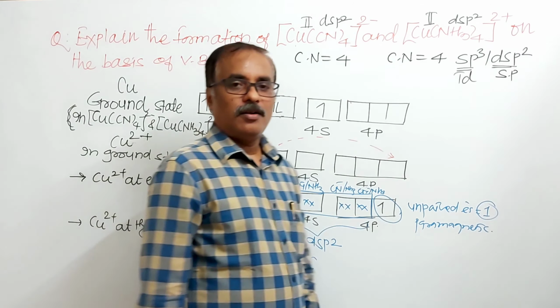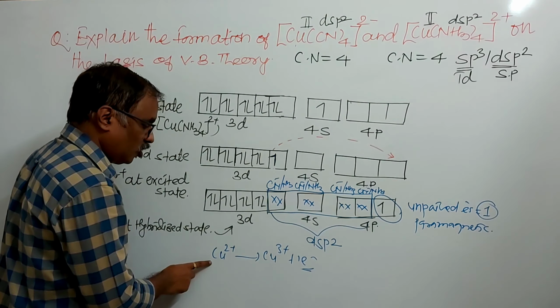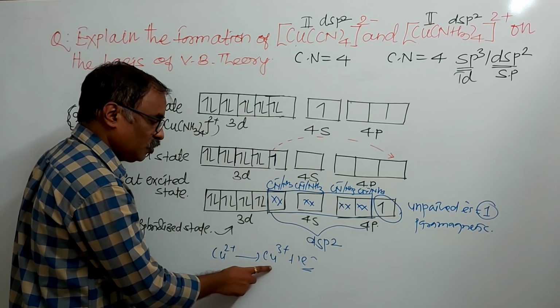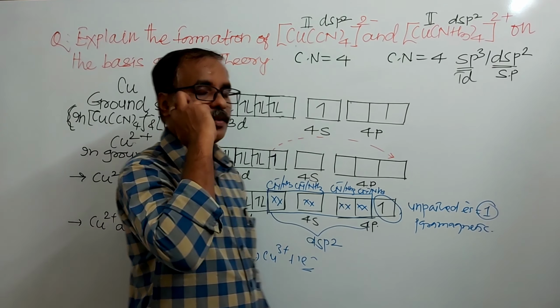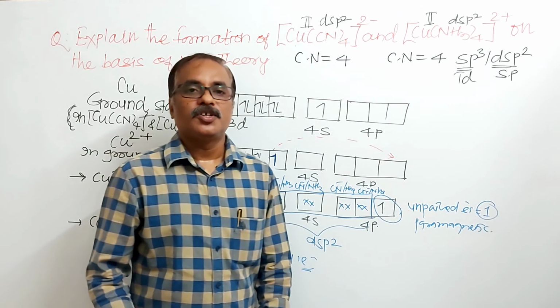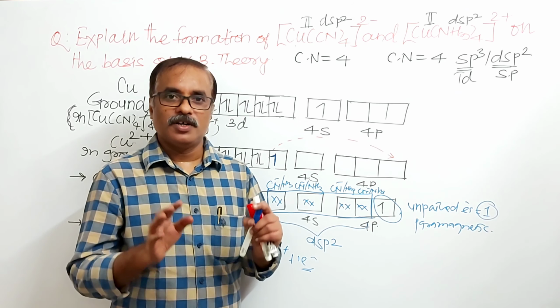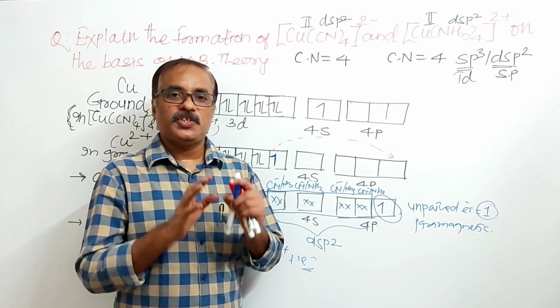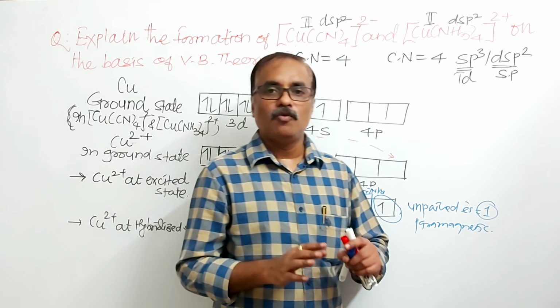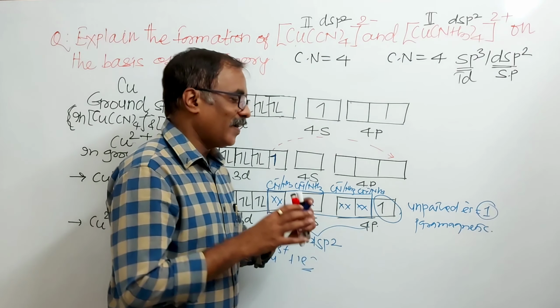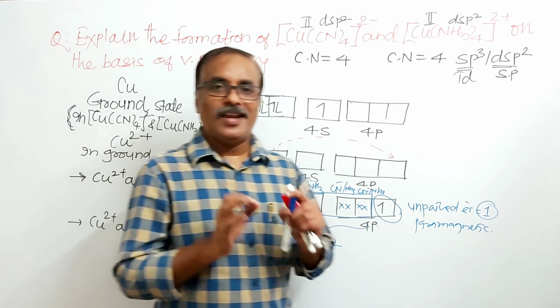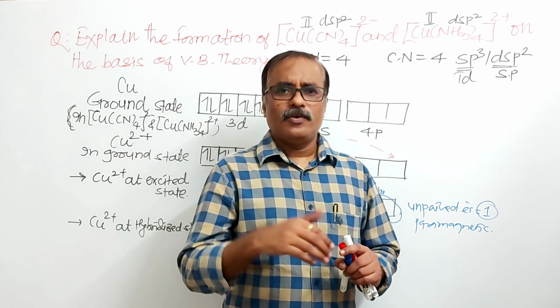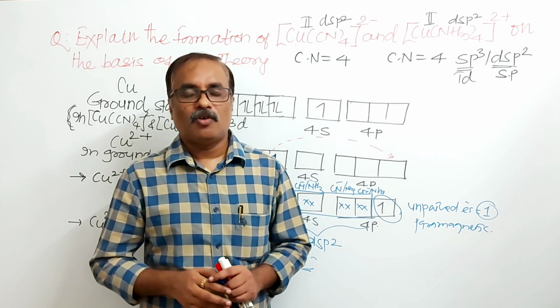So it could be Cu2+ to Cu3+ by removal of 1 electron, but this does not happen. Copper shows only Cu2+ and Cu+, not Cu3+. So this is the drawback of valence bond theory. We'll see later on what the other drawbacks of valence bond theory are.